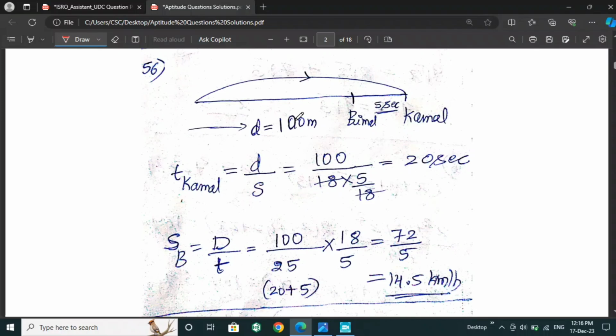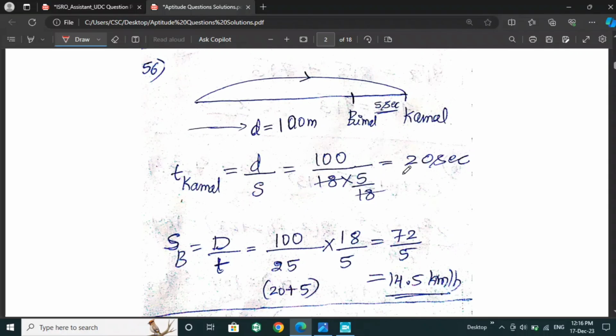Then the time taken by Kamal to cover the distance is 100 meters by 18, the given speed, 18 kilometers per hour. Then we have to convert it into meters per second, so we multiply by 5 by 18.